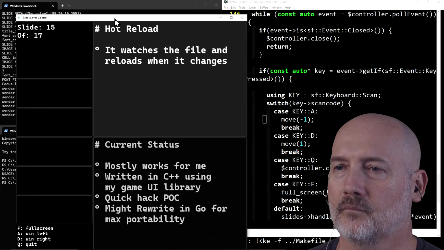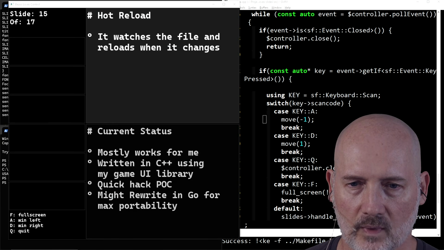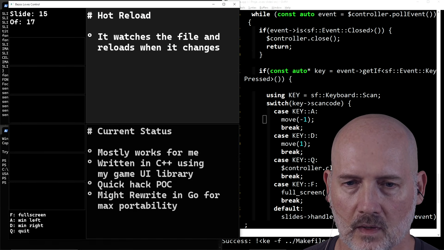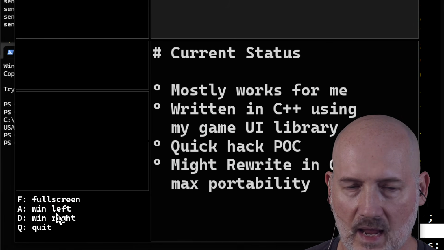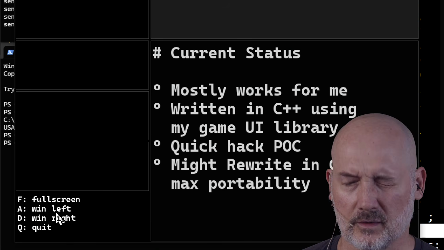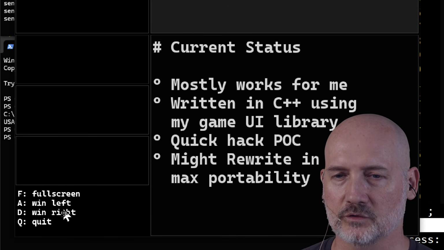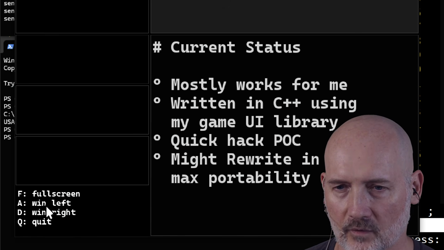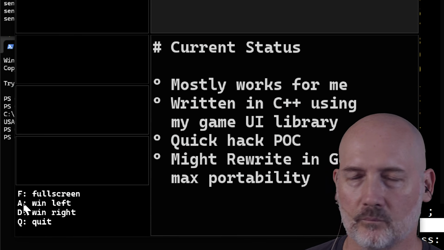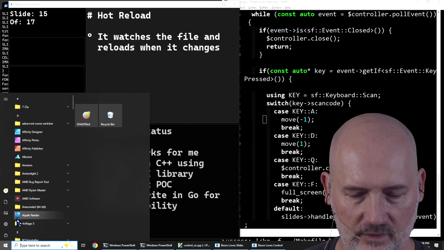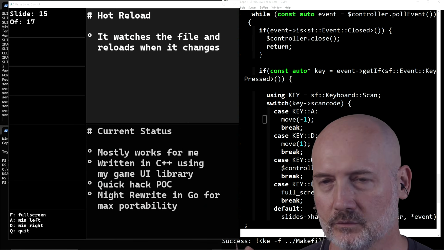Okay, so now, next thing, you'll see down here, I have a win left, win right, and so on. The purpose of that is that the monitor is technically to the left or the right of me. I'm actually not sure if it's left according to Windows, but either way, it's fairly arbitrary. What I can do is when I start it up, I can move it to a second monitor, and that's how it gets over here. So it makes it a lot easier to manage when you have multiple monitors.